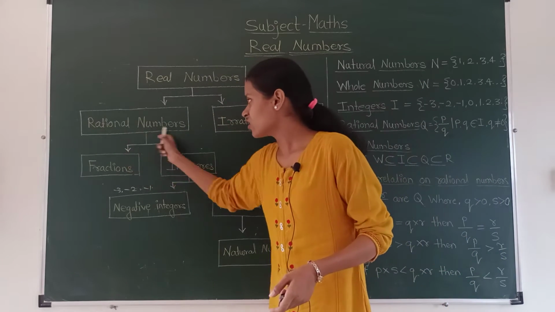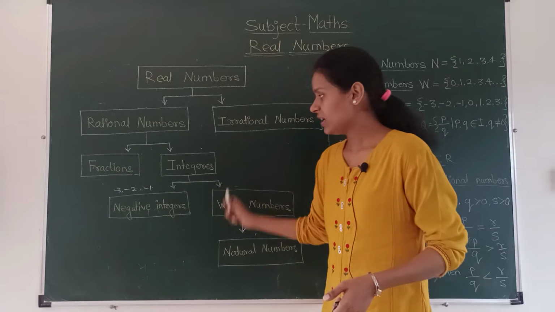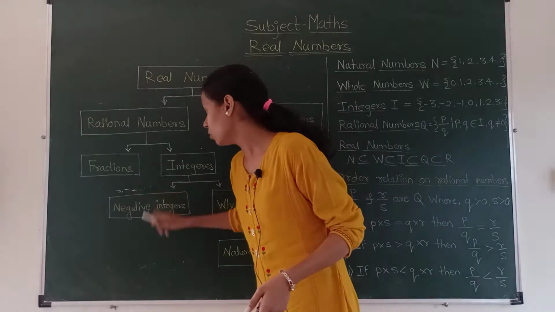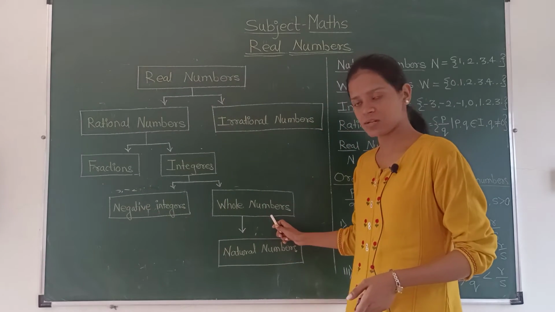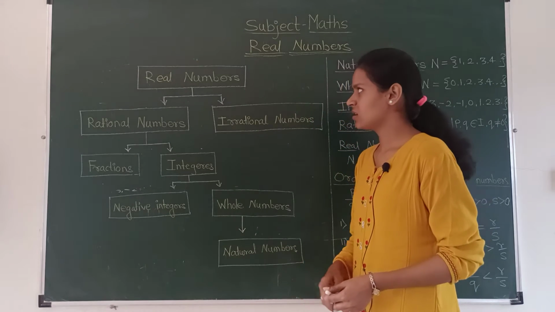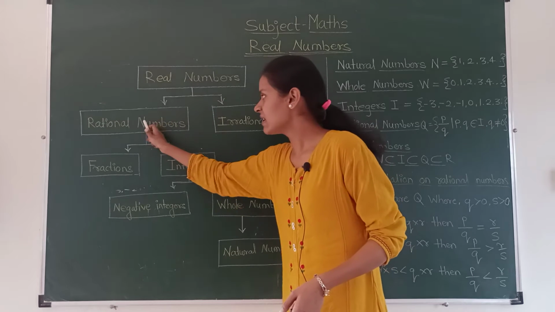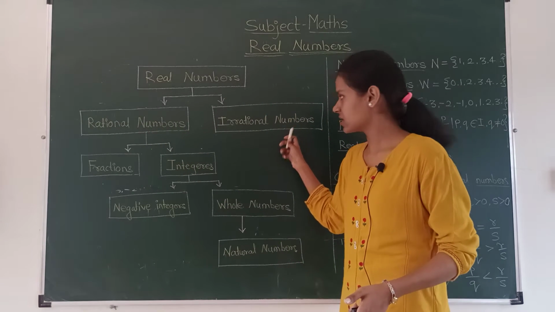After that, rational numbers are divided into two parts, that is fraction and integers. Integers are again divided into two, that is negative integers and whole numbers, and whole numbers have a subpart, that is natural numbers. See, again real numbers are divided into two, that is rational numbers and irrational numbers.